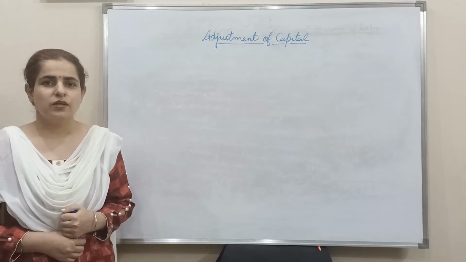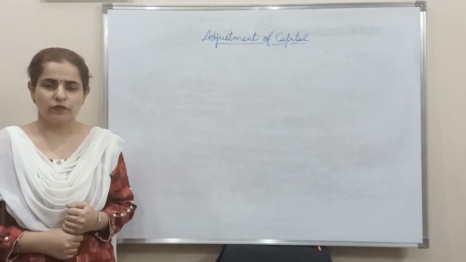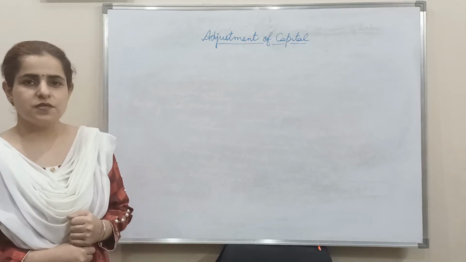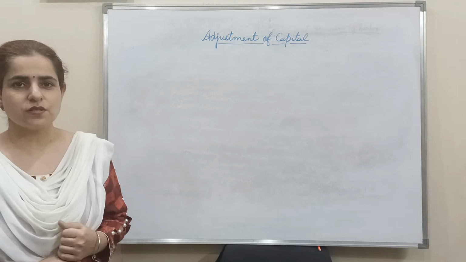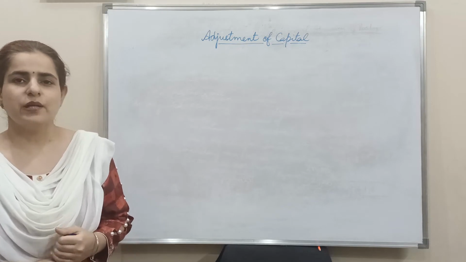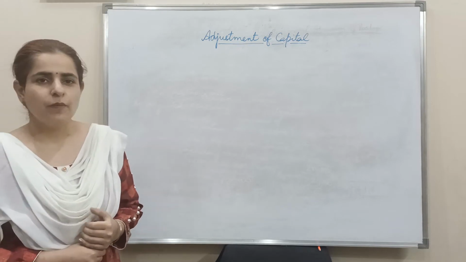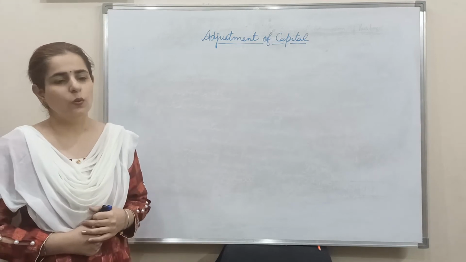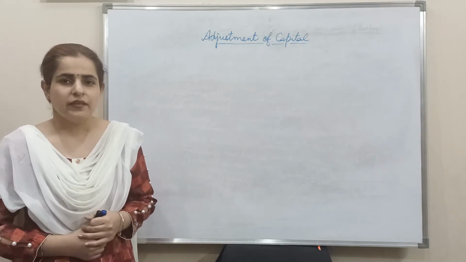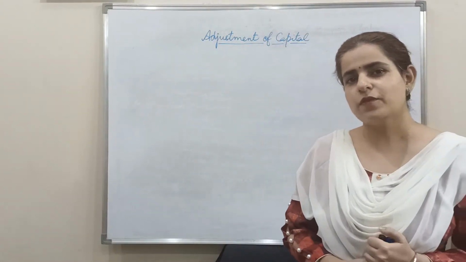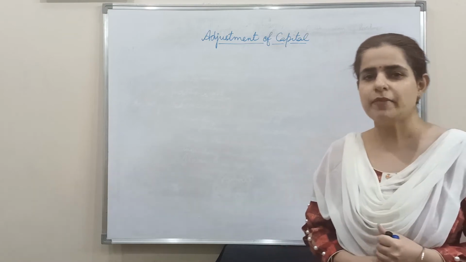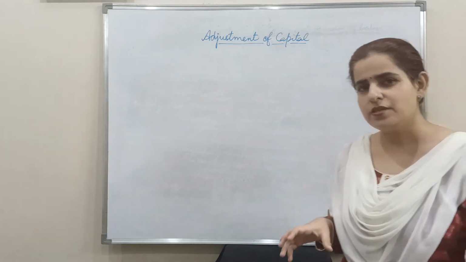After that, treatment is to be given for goodwill. Then reserves, accumulated profits and losses are to be adjusted as per the instruction. After that, revaluation of assets and liabilities. Profit and loss is divided amongst the old partners in the old ratio. Then after that, capital accounts are prepared in order to find out the capitals of the partners for the new firm. And then balance sheet is prepared.